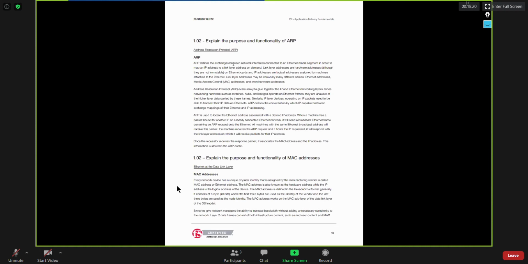At the same time, you should know the process of ARP, Address Resolution Protocol, right? ARP is considered a layer 2 protocol. It also works at the data link layer. But sometimes you would see in a few books that ARP works at the network layer. However, technically it's not, because if it was a layer 3 protocol, then it must have added an IP header on top of the ARP packet.